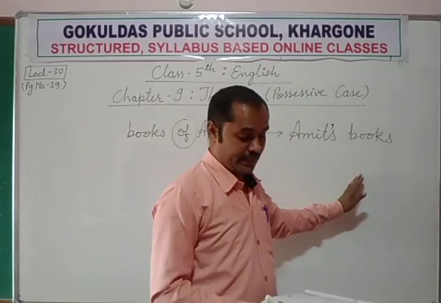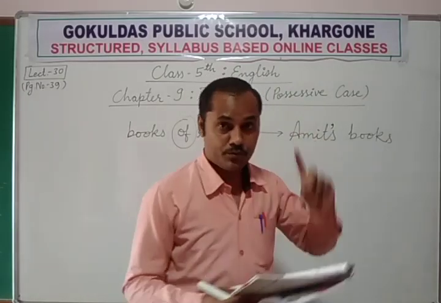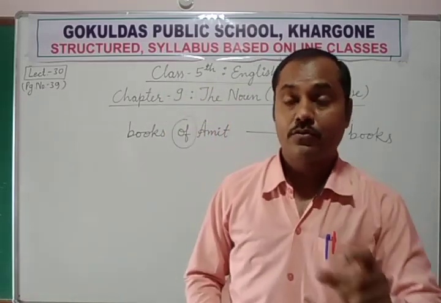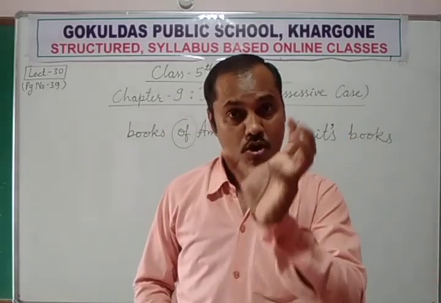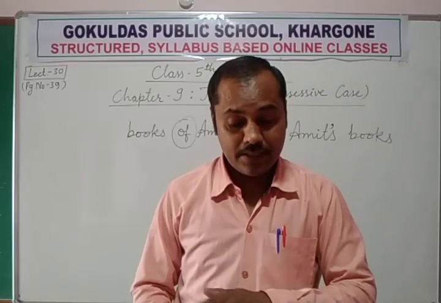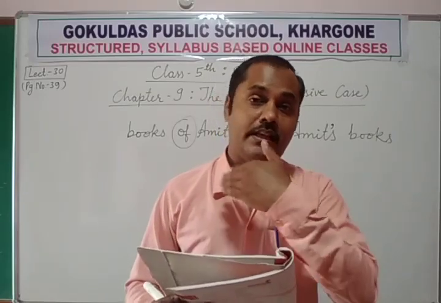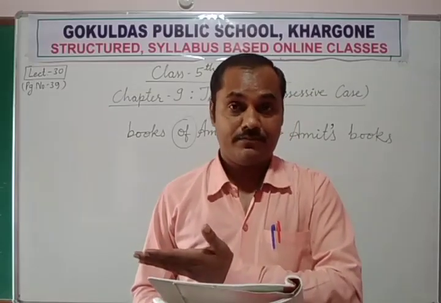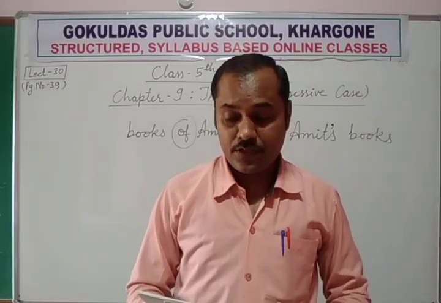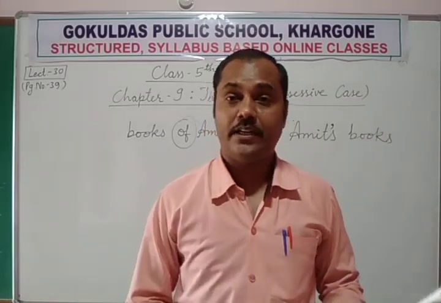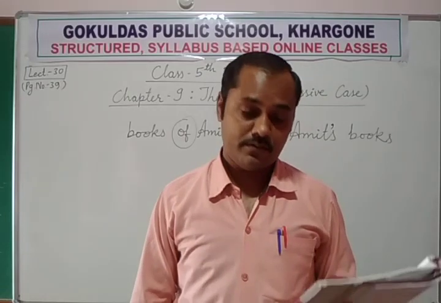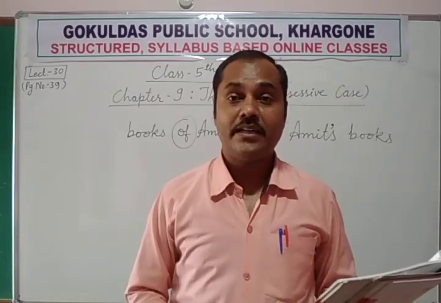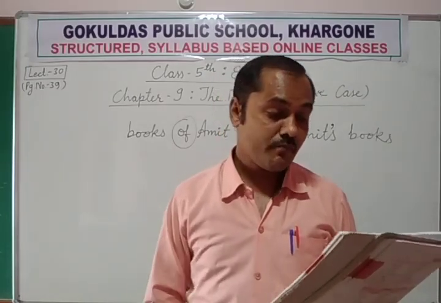Now, in the second sentence, what are we using? We are using apostrophe, and by using that apostrophe, you can shorten the sentences. The sentences which are given on the left side are very long, but the sentences which are given in the right column are very short and better to see, better to read.